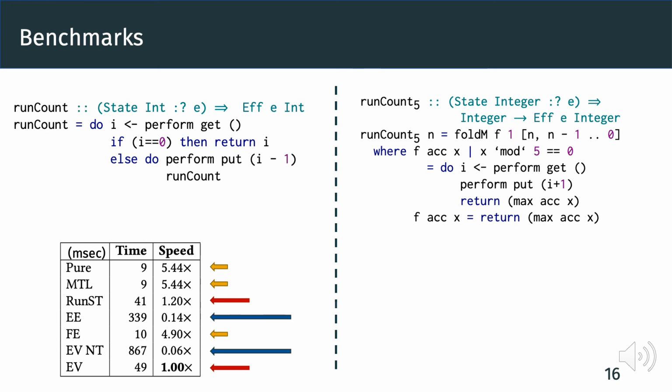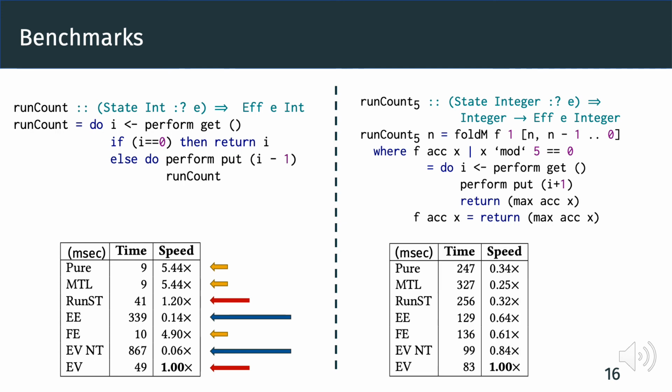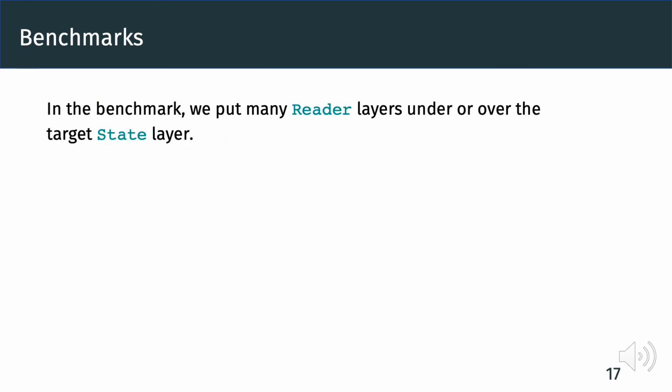This time, the pure version models state as a tuple. We use 10^6 as the value of n, and the result is given in this table. Now, the performance of all libraries is more aligned. Our library EV performs best here, and is about 1.5 times faster than the next contenders EE and FE, which perform similarly.